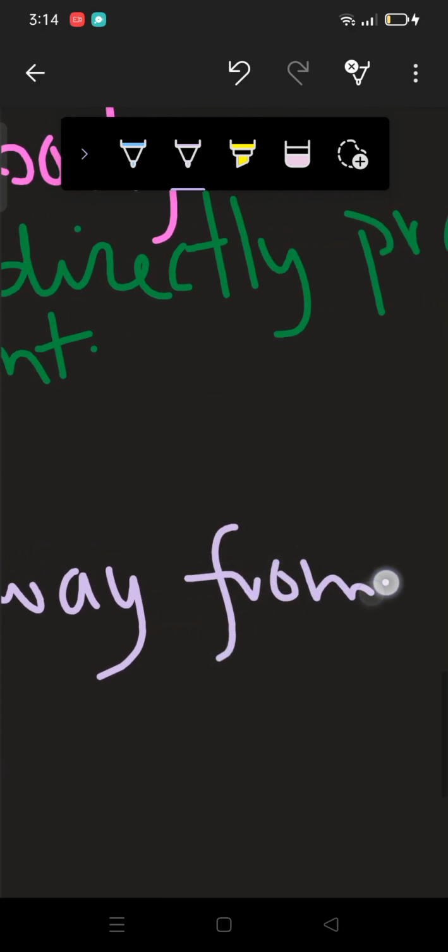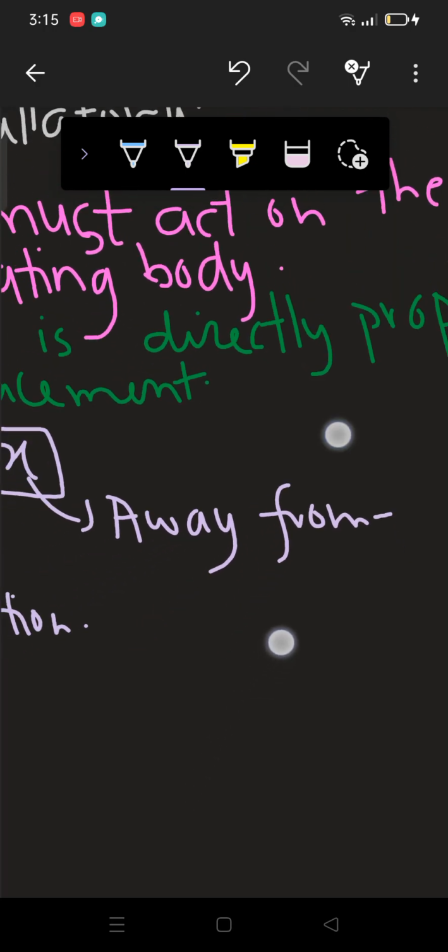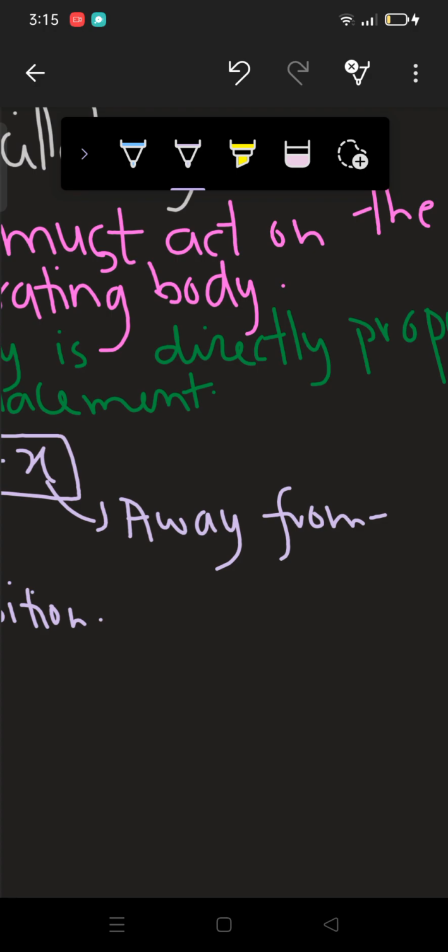This point will become clearer to you when we discuss each example of simple harmonic motion. In our course we have three main examples given in our syllabus. The first example is uniform circular motion and simple harmonic motion, or you can say motion of projection of a particle along a circular path, right? Second, we have motion under elastic restoring force, which we actually term as Hooke's law. And the third is the simple pendulum. So we're going to discuss and learn each and everything in great detail in this chapter.